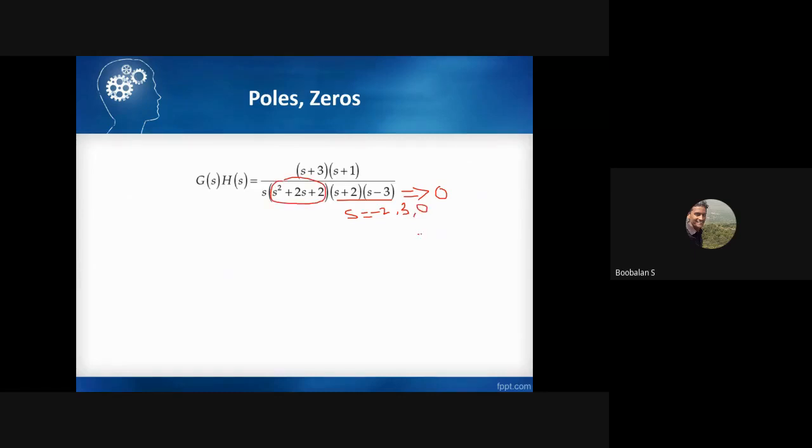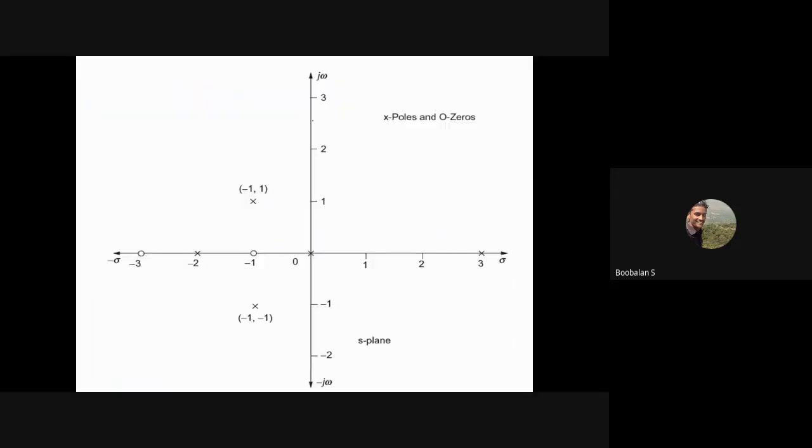For this we need to use one more formula, the quadratic formula: minus b plus or minus the square root of b squared minus 4ac, divided by 2a. Using this equation, we find the roots of s, and definitely it will be an imaginary value. So we have 0 and -2, and the remaining poles will be on the imaginary axis.